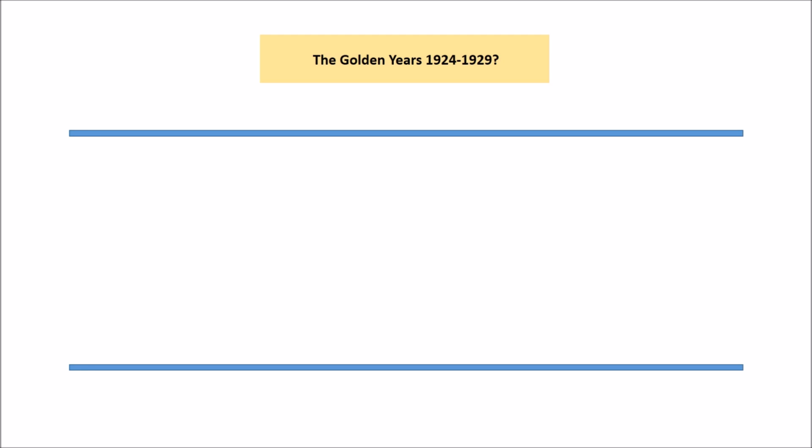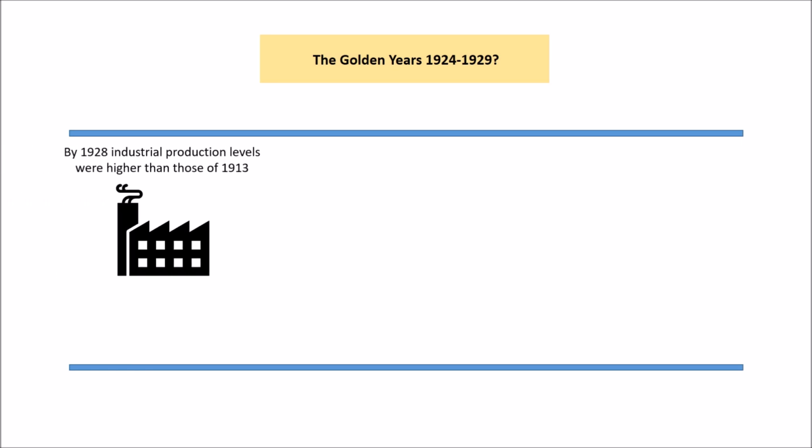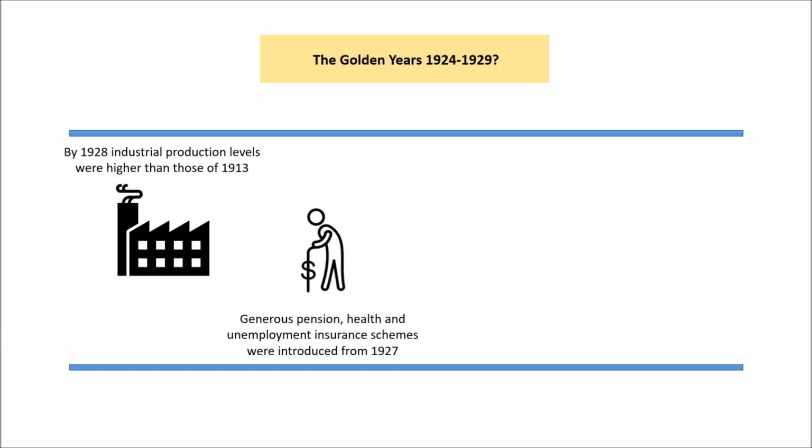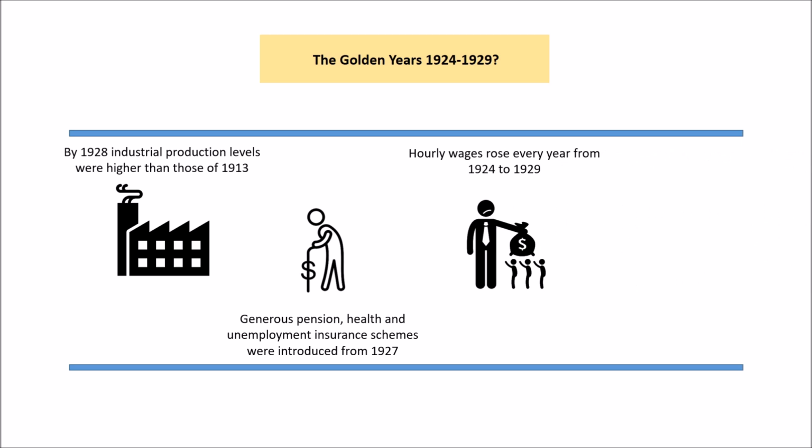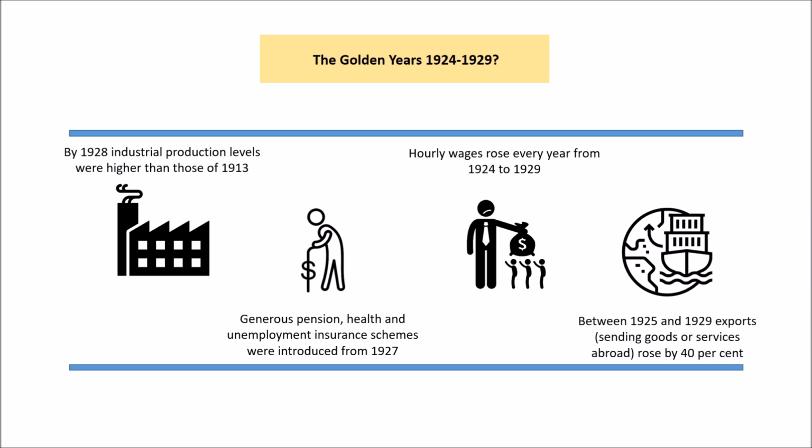So between 1924 and 29, we get the golden years, although some would argue it wasn't as golden as we'd think. So there are some advantages and some disadvantages. One of the big advantages is industrial production levels increased to those of 1913. So that's really good. The government give generous pensions and health insurance to people. So people are benefiting from this. Hourly wages are increasing between 1924 and 1929, and exports increase in the country. So they've risen by 40%. So they're selling 40% more, which is great.